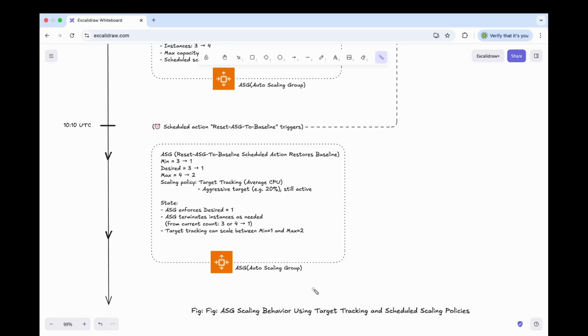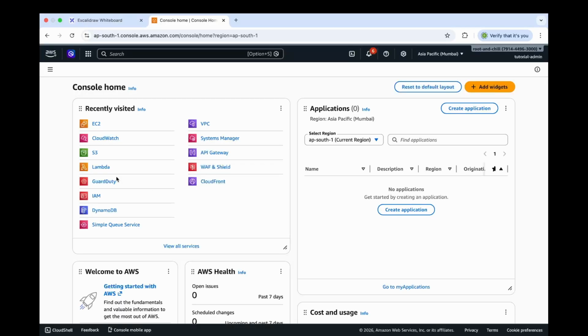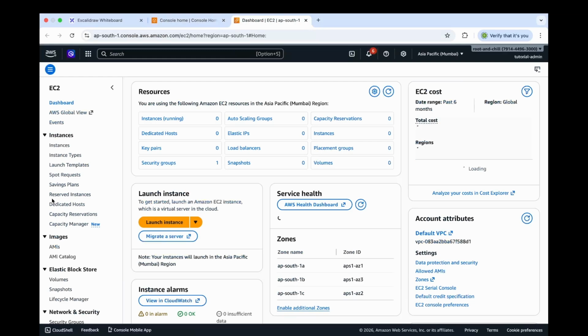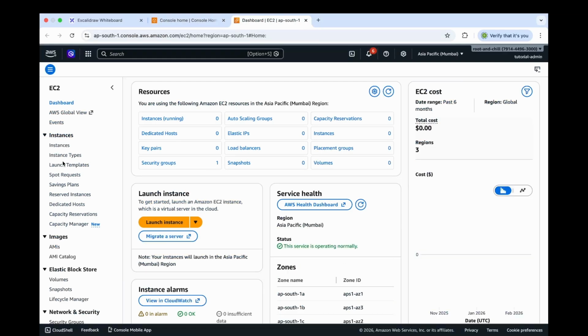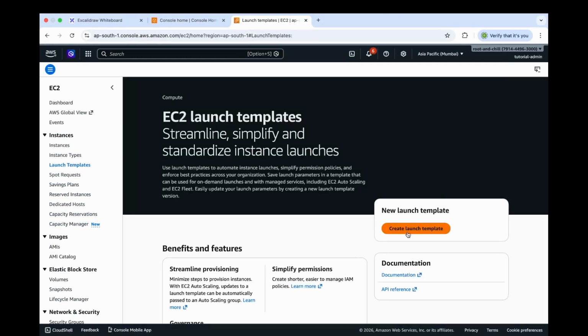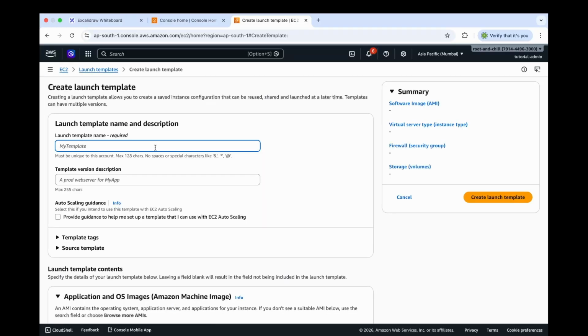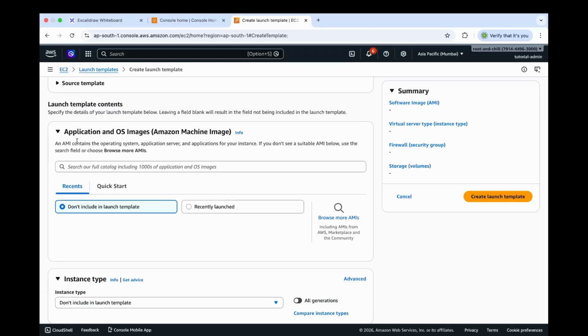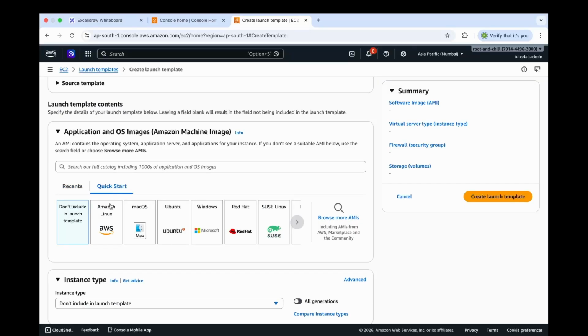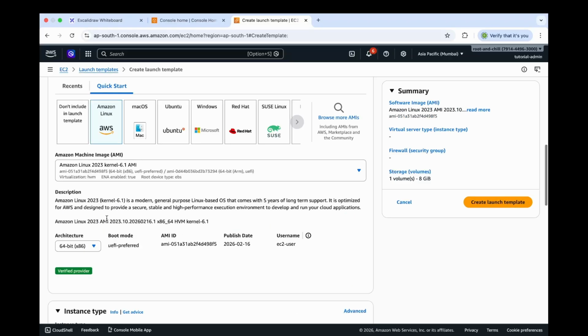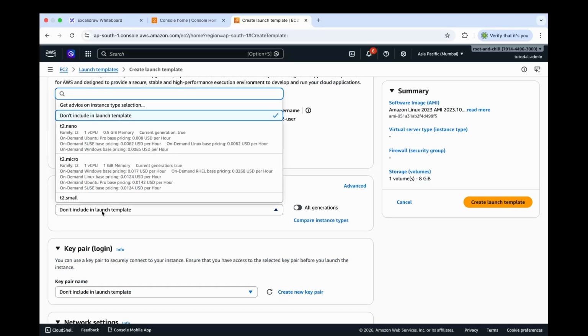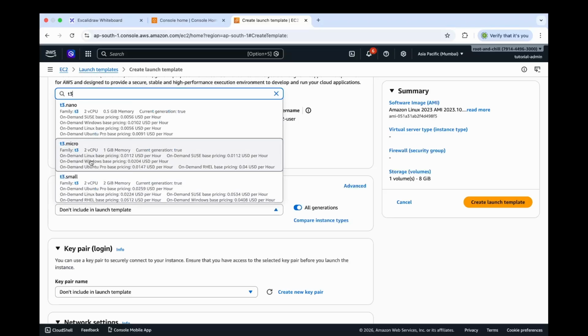Now that we have understood this diagram, let's see it in action in the AWS console. Now that we are in the AWS console, let's open EC2. From the left-hand side menu under Instances, let's click Launch Templates. Click Create Launch Template. Give this launch template a name. Scroll down and under Application and OS Images, go to the Quick Start tab. Let's select Amazon Linux. For the instance type, let's select t3.micro.